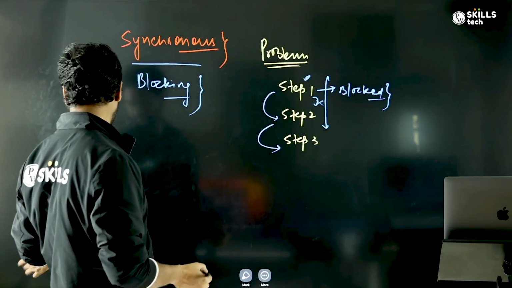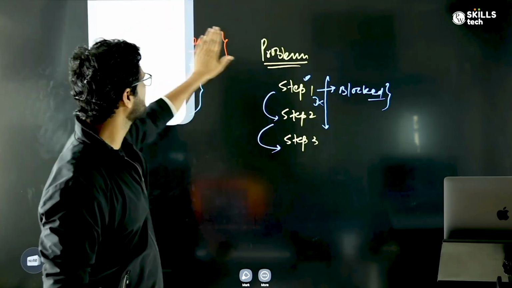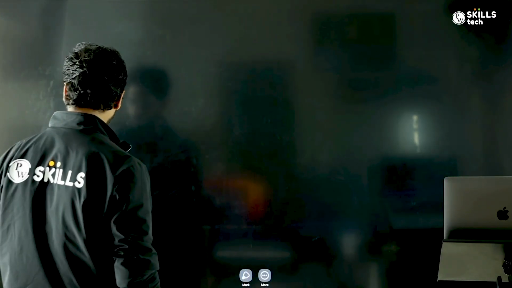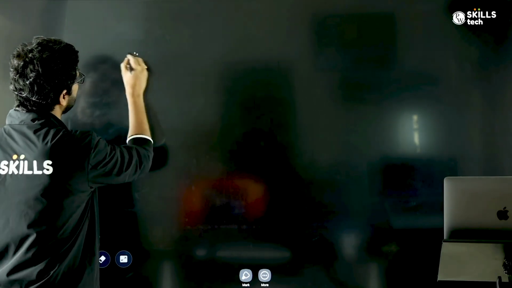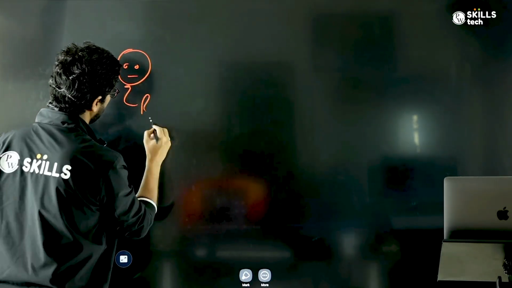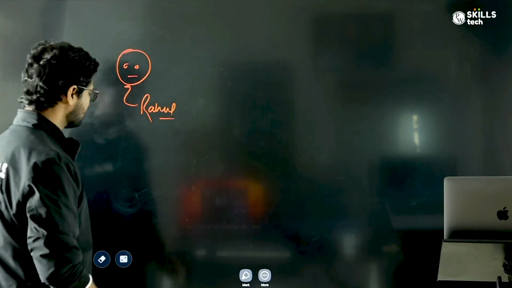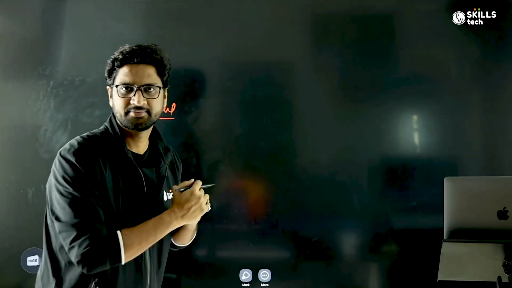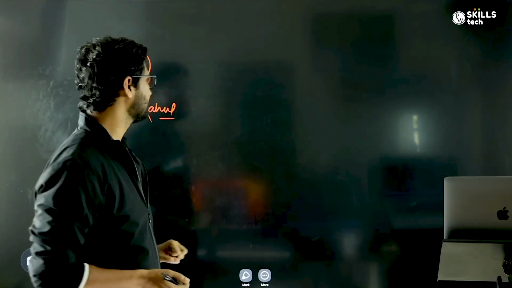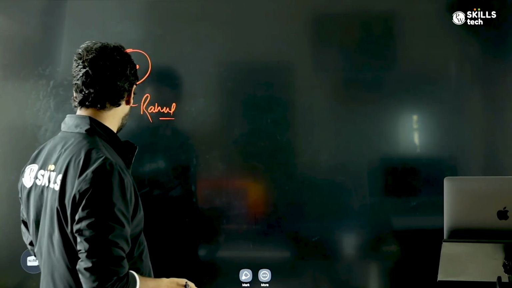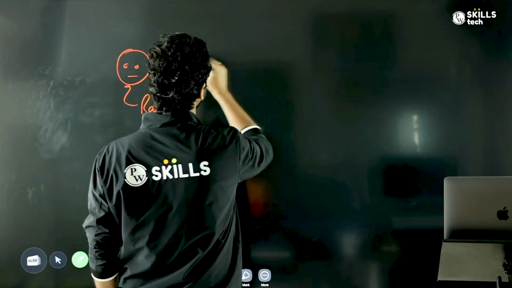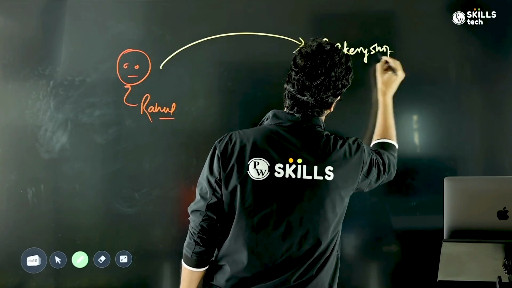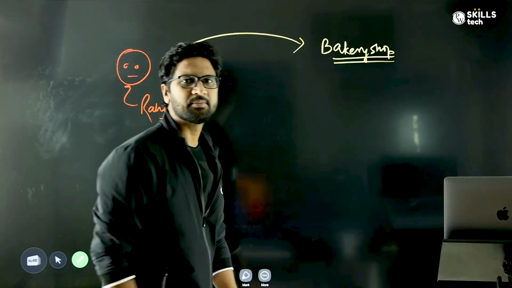Let me give you a real world example, a little funny one, so that you never forget what synchronous programming is. Let's say there's a guy called Rahul, and Rahul's girlfriend's birthday is today and Rahul wants to surprise his girlfriend. So he goes to a bakery shop to find the best cake in the market.